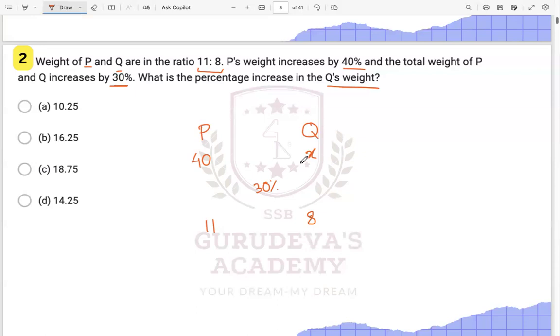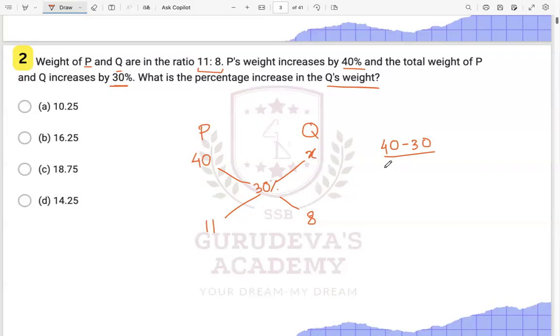We just do a cross multiplication over here. The larger quantity minus the middle, 40 minus 30, upon 30 minus x. Here we have two quantities, one larger and one smaller, and this is in between.